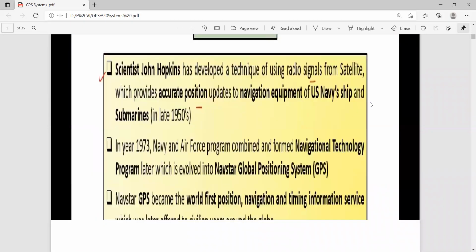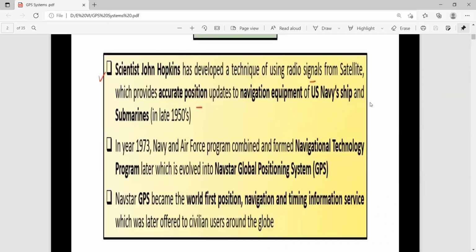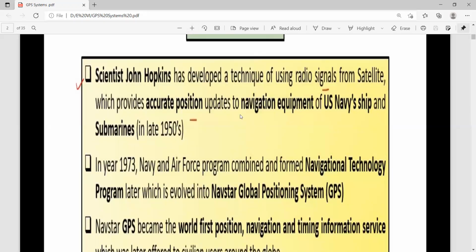The GPS system was developed by the scientist John Hopkins. He is the source of the GPS system. He developed a technique of using radio signals from satellites, which provide accurate position updates to the navigation equipment of the US Navy's ships and submarines. In the Navy, this is very useful because we don't know the exact signal, and the radars' working conditions are not the same as for aeroplanes.